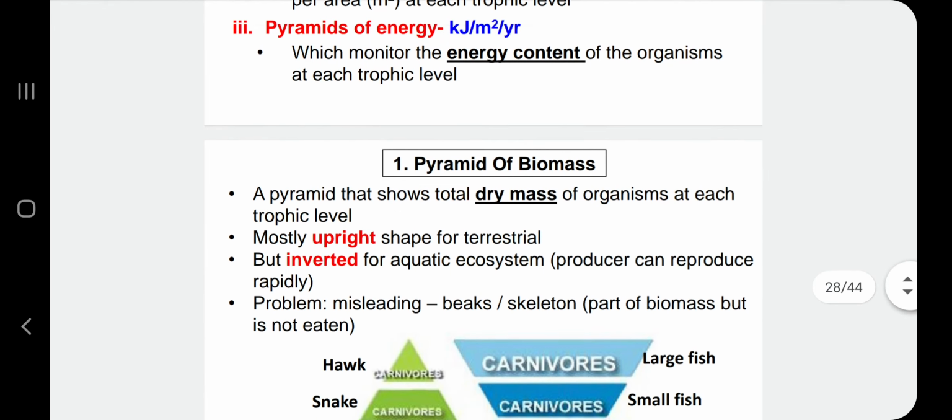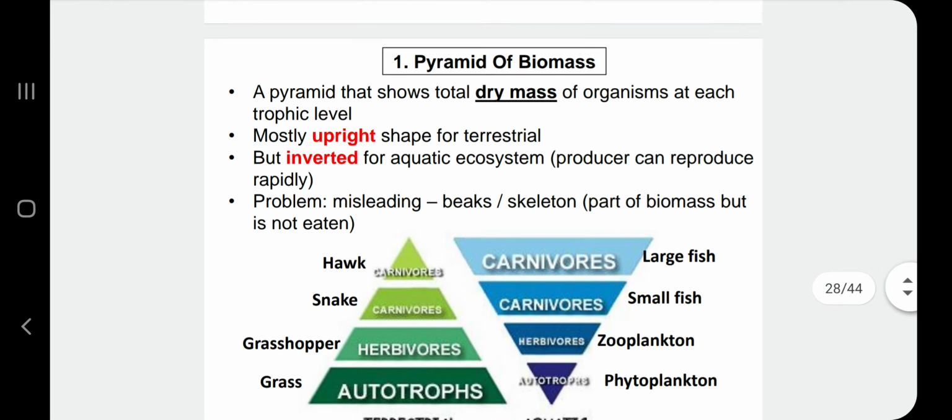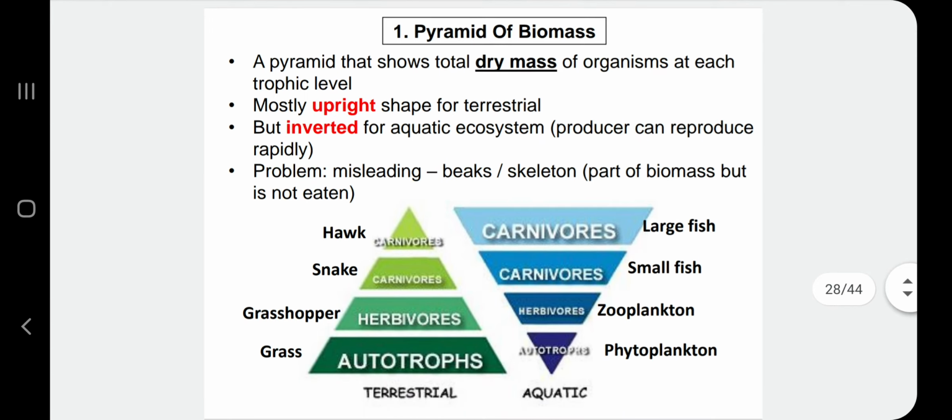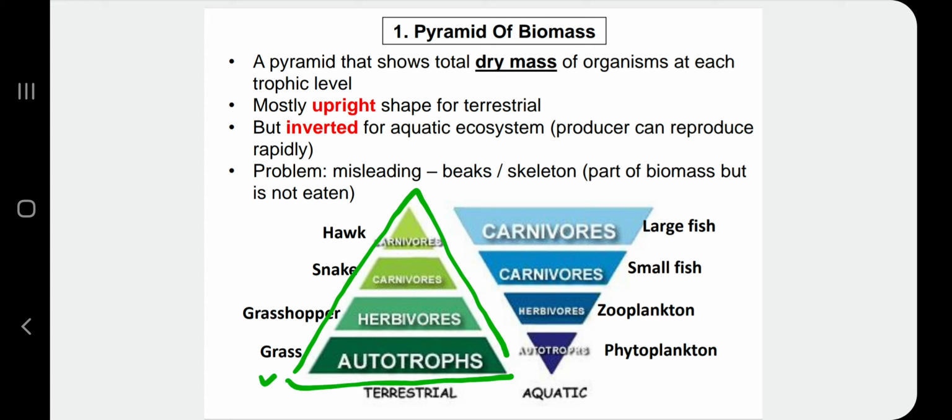Okay, we go first for the first ecological pyramid, which is pyramid of biomass. This pyramid shows the total dry mass of organisms at each trophic level, and most of the time the pyramid of biomass is in an upright shape. Okay, but upright shape ni adalah untuk terrestrial ecosystem. Contohnya grass is eaten by grasshopper, grasshopper is eaten by snake, snake is eaten by hawk.